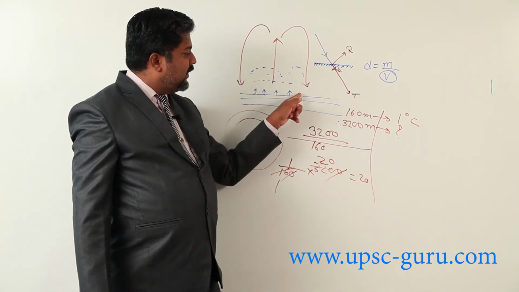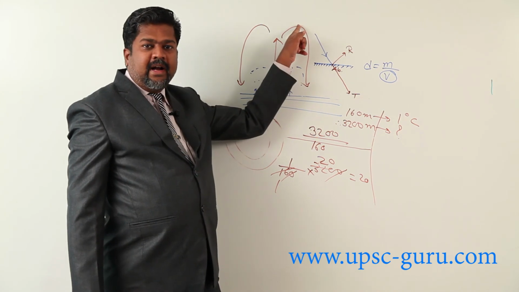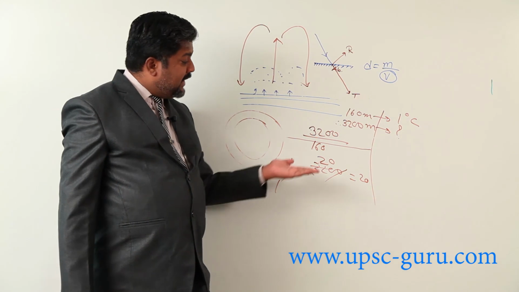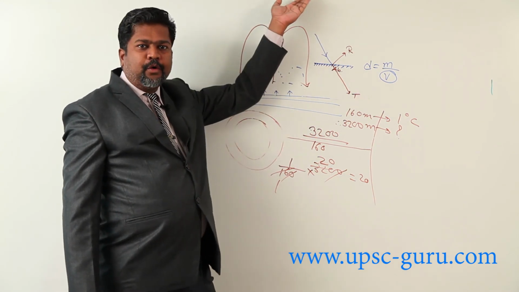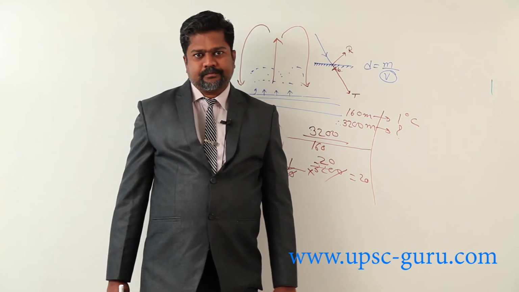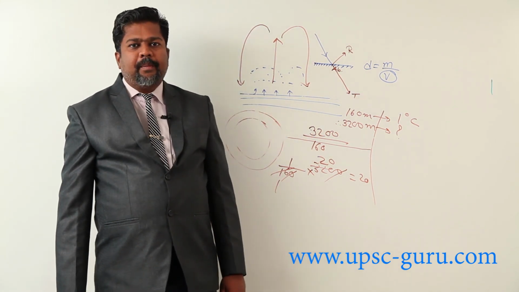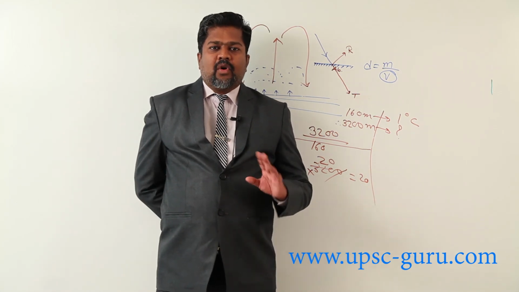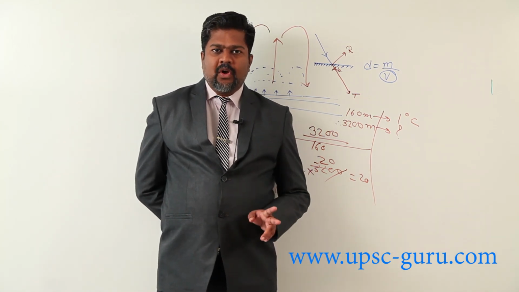So at sea level 20 degrees temperature is there. At 3200 meters, temperature will be approximately 0 degrees. If that cloud moves to a higher altitude, temperature will decrease below 0 also. Then these droplets are obviously converted into solid state, forming snow or hailstone.